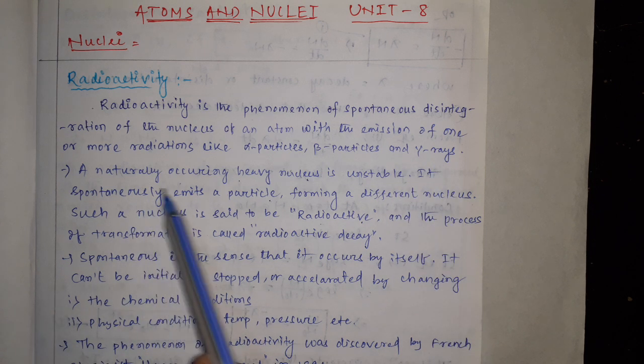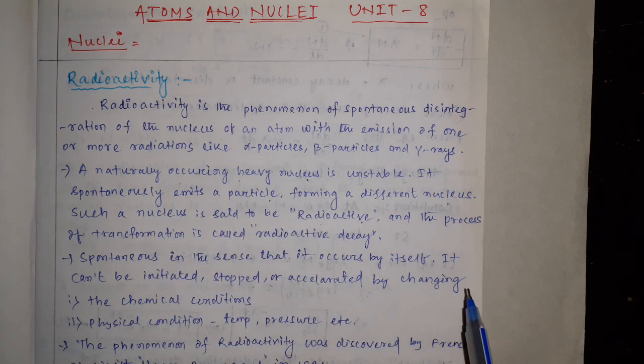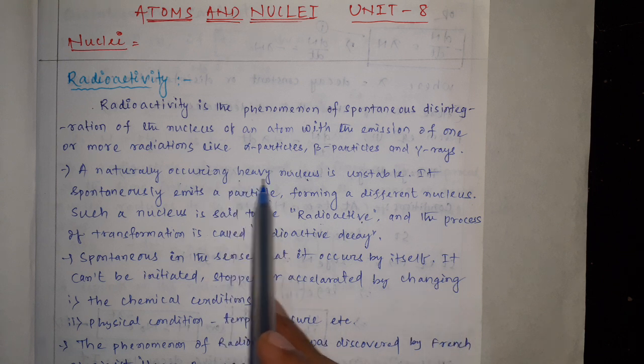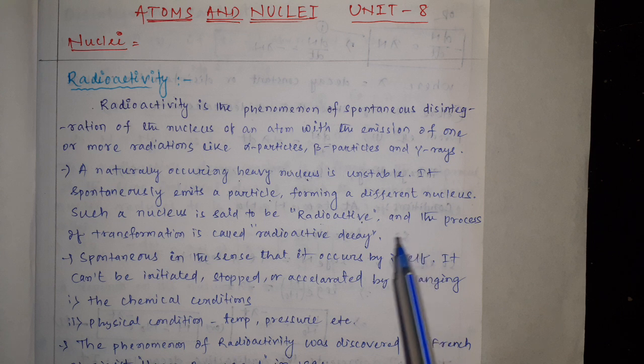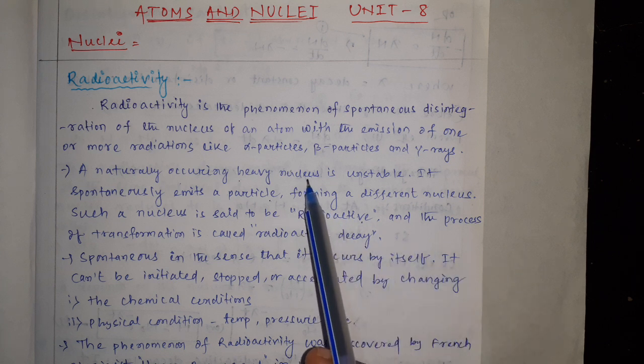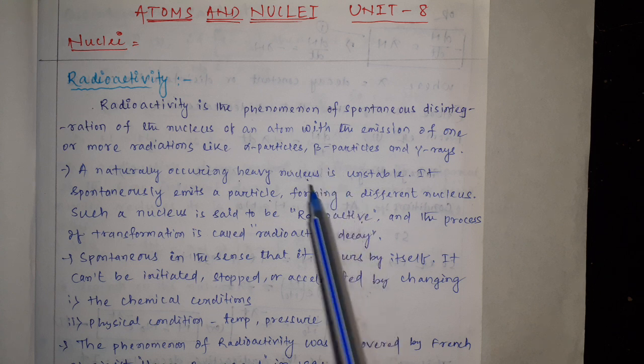So naturally occurring heavy nucleus is generally unstable. Here the heavy nucleus means the nucleus which contains a higher number of neutrons and protons, that is, high values of N and Z. We know that N plus Z equals A, that is the atomic mass number.